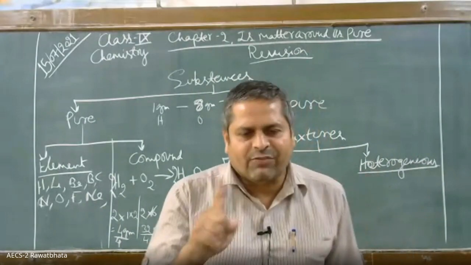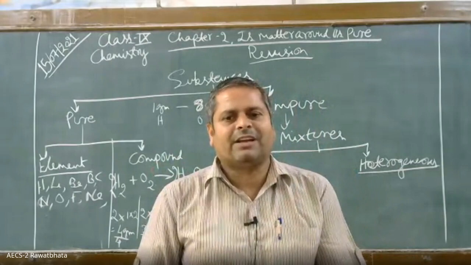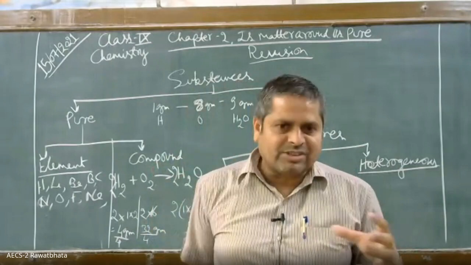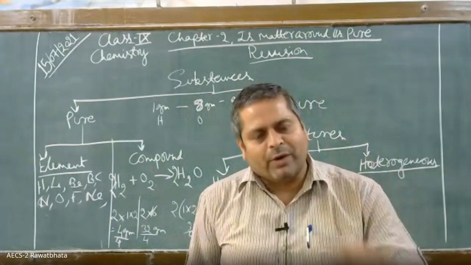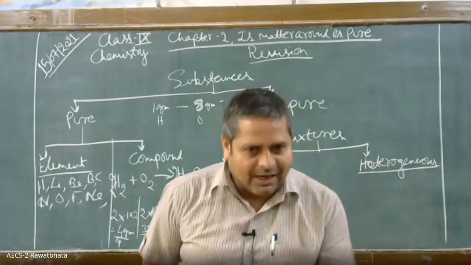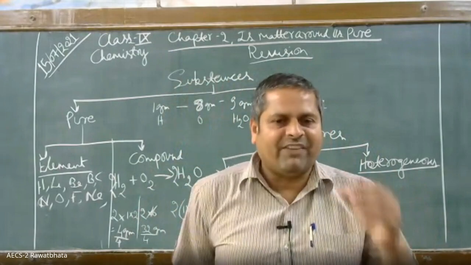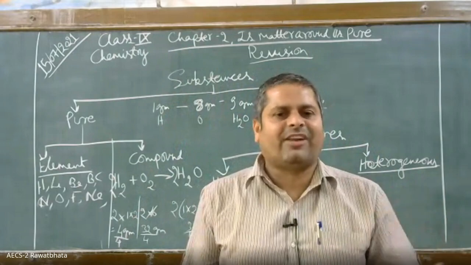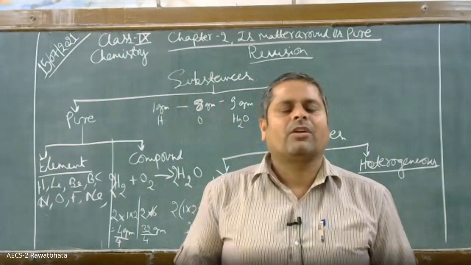There is not a single phase. Phase means that only one thing is visible in it, okay? So what I meant to say is that in a homogeneous solution, the constituents or components of the mixture are not easily distinguishable. That is why they cannot be easily separated by physical methods such as filtration. Okay, children?